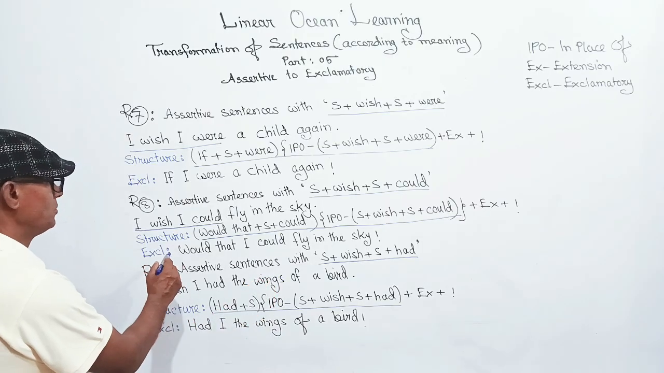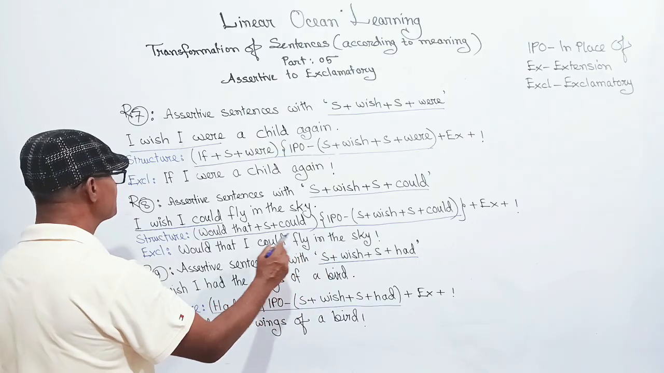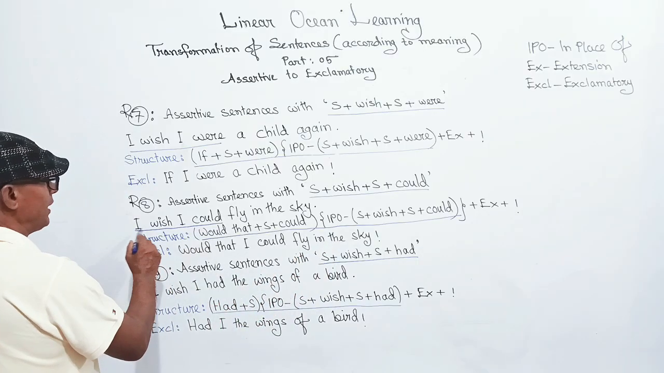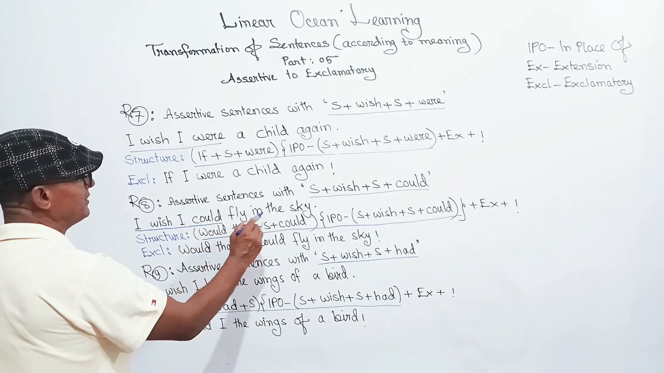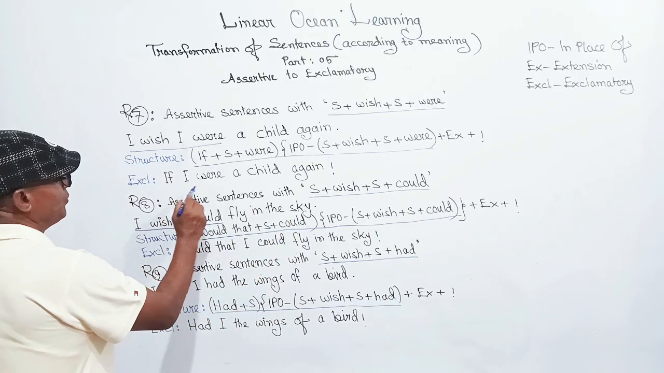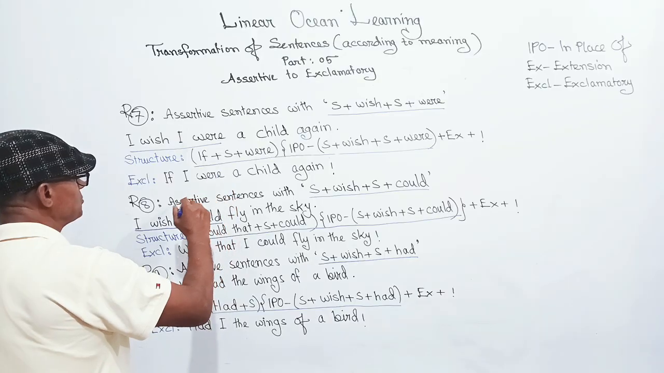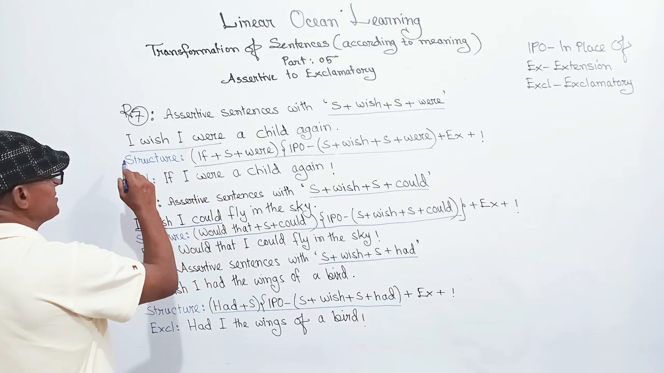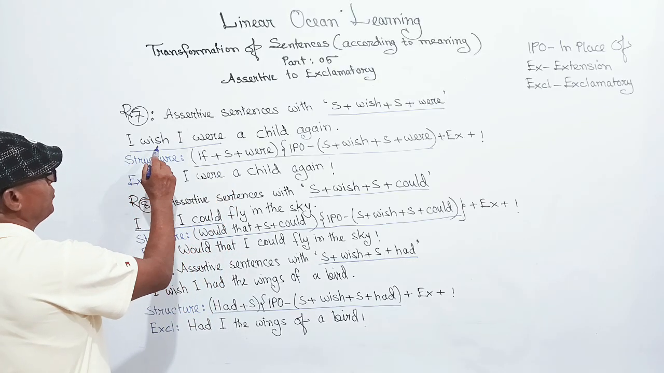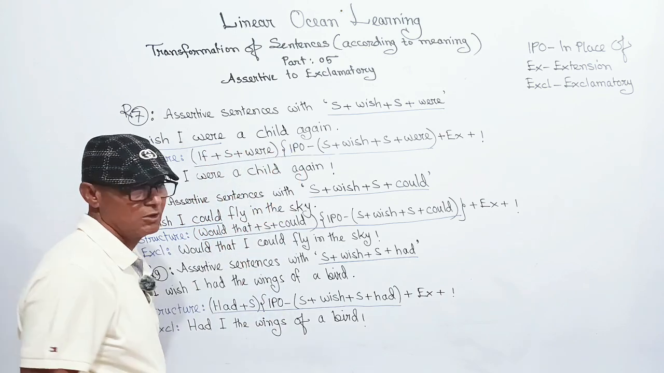Then again, would that I could fly in the sky, and its assertive will be I wish I could fly in the sky. If I were a child again, if we just go in a reverse way, its assertive sentence will be I wish I were a child again.